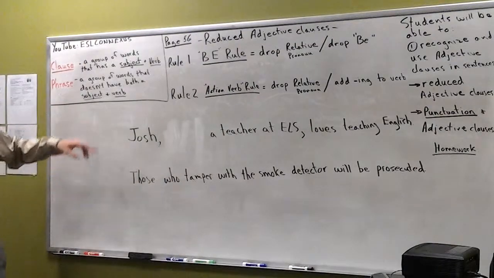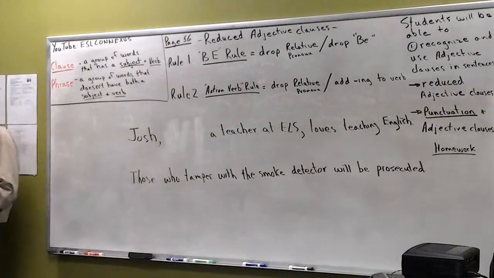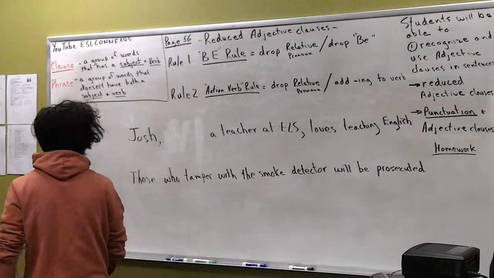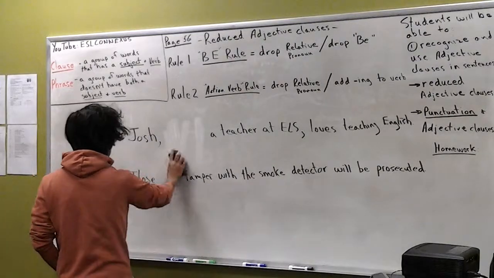Hamoud, will you read rule number two? Rule two, the action verb rule. I call it the action verb rule because we're looking for an action verb. Drop the relative pronoun, add ing to the verb. Seems simple enough. Abdul Rahman, you want to come up and do it? First of all, does this sentence have an action verb? Okay. Get rid of the relative pronoun.